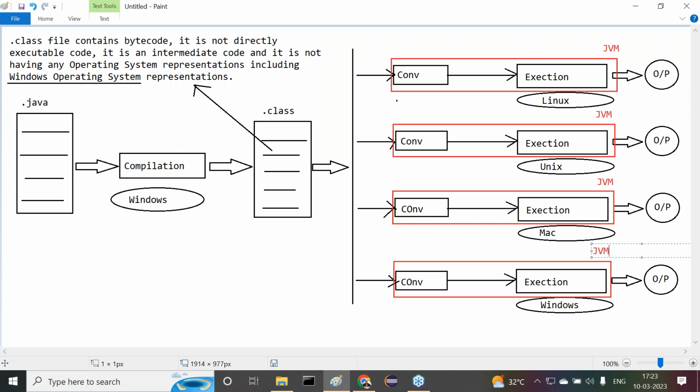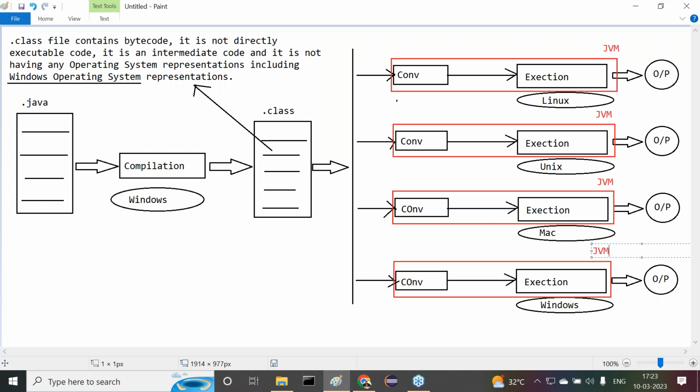Local operating system executable code is called native code. Translating the Java program from bytecode to native code.